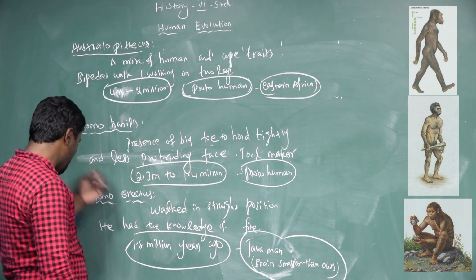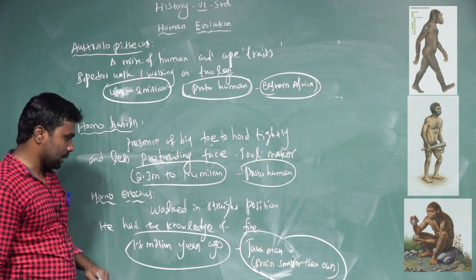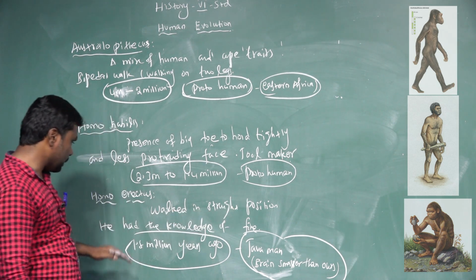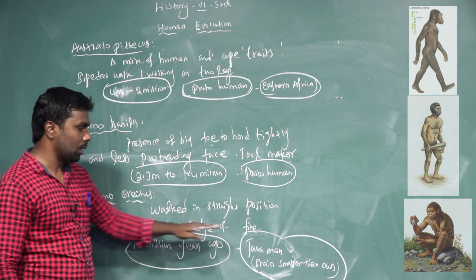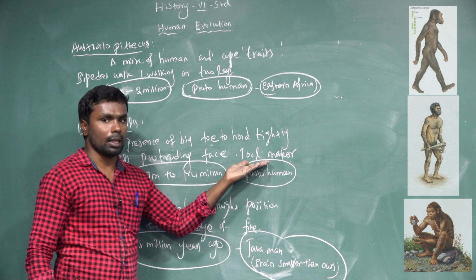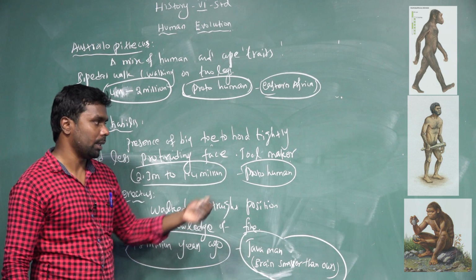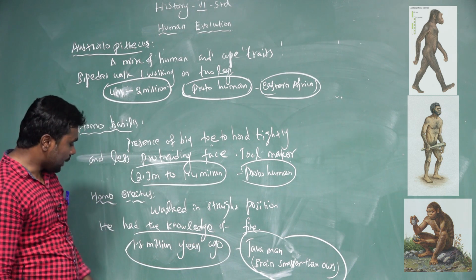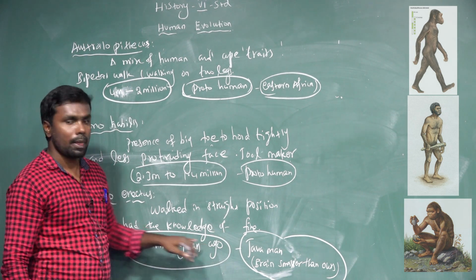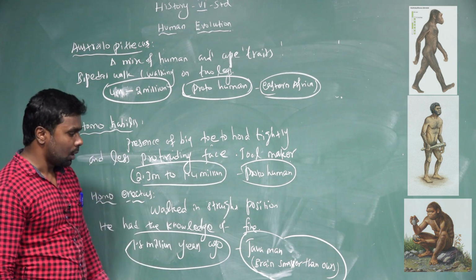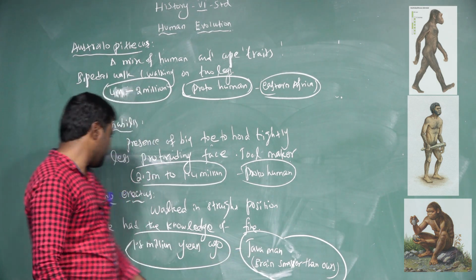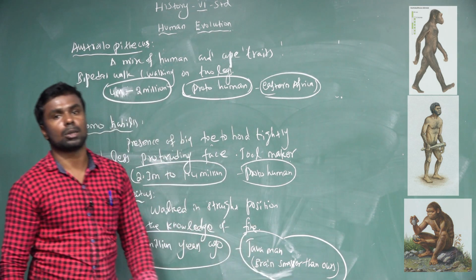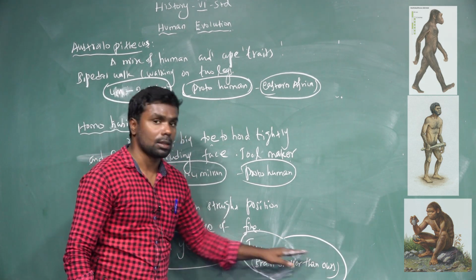And the third one, Homo erectus. Walked in a straight position, and he had the knowledge of fire. The Homo habilis was a tool maker, making stone implements, and Homo erectus also had the knowledge of fire. 1.8 million years ago. It's called Java man. Brain smaller compared to ours.